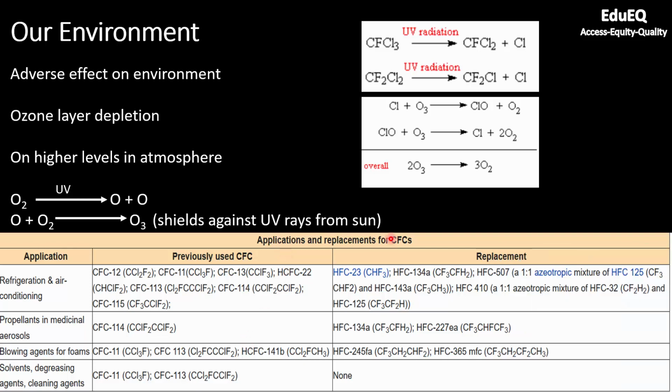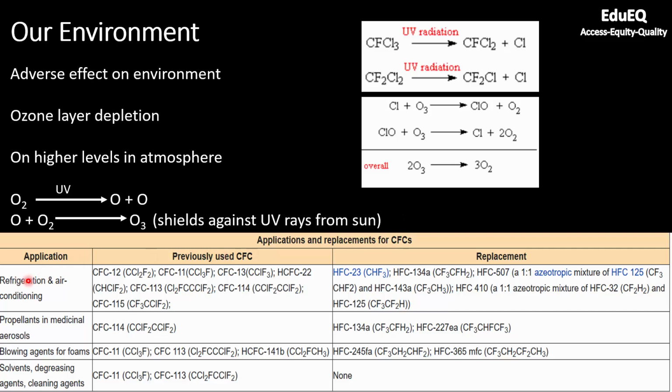So you can see applications and replacement of CFCs. Now CFCs are banned. So if you purchase a new refrigerator or new air conditioner, you will see on the label that it is eco-friendly, it is eco-green, and they will claim that they are not using any CFC, they are using newer or advanced refrigerants.